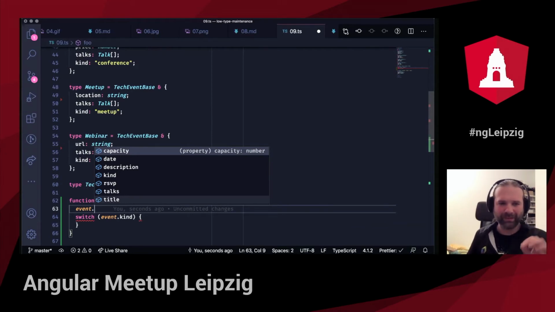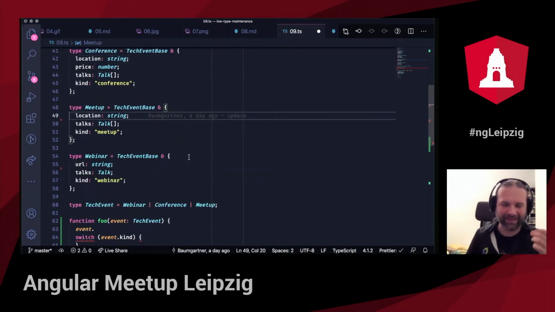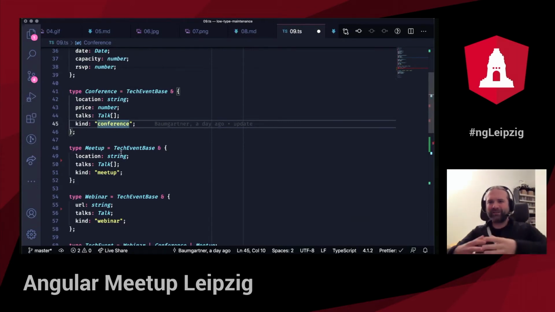One property that has been added though, as opposed to tech event base, is kind, because we not only have a union type, we have a distinct union type. And the distinct union type is very, very special, because if you realized, kind is not the string, it's the literal value conference. So if you have the set of all possible strings that are available in the type space, in the type system, then conference is just this one particular string.